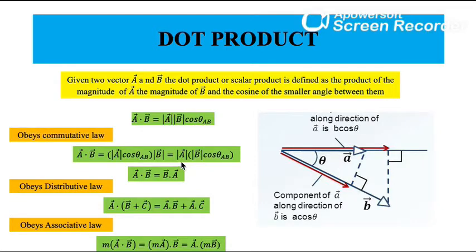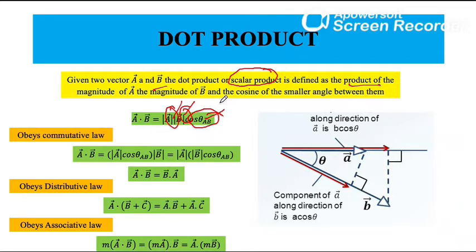So what is the dot product? Given two vectors A and B, the dot product, or scalar product, is also known as the scalar product because we have seen from the last slide that dot multiplication of two vectors will yield a scalar number with no angle. A dot B is defined as the product of the magnitudes of A and B and the cosine of the angle between them.